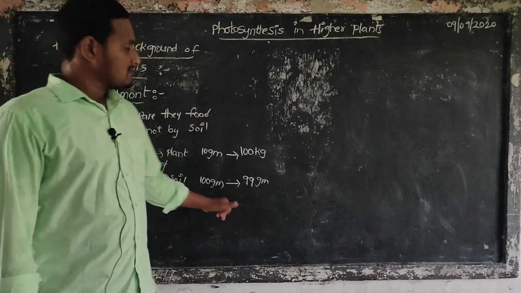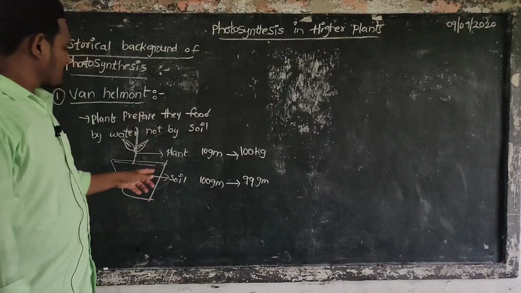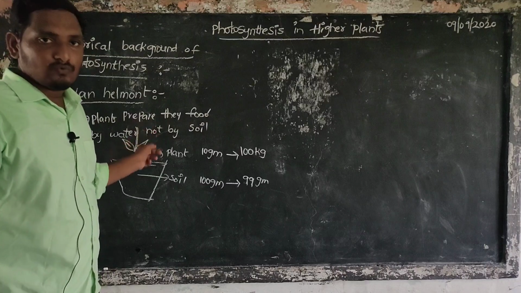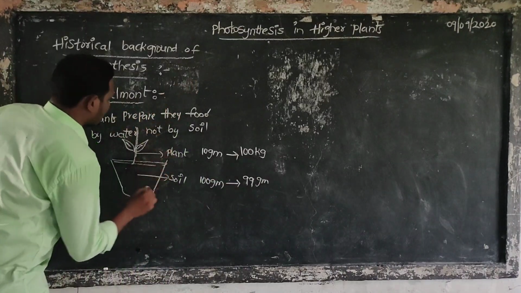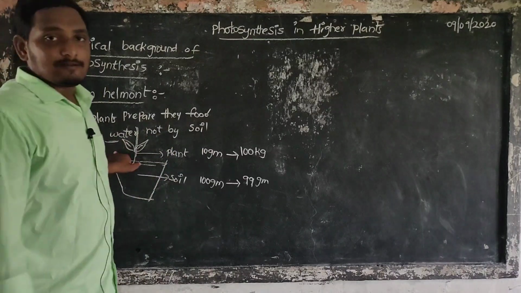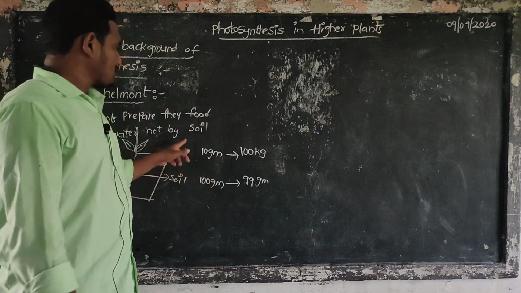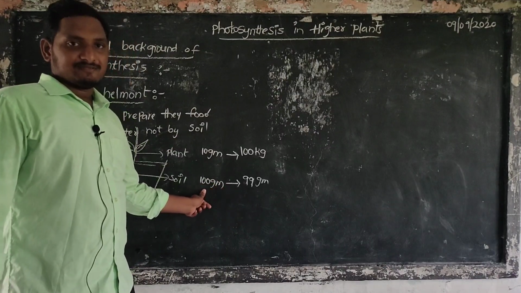Based on this experiment, von Helmont concluded that plant growth and development, it means the plant body prepares its own food, with the help of water only. Water plays the main role in the preparation of food, not soil, because there is no change in soil weight.